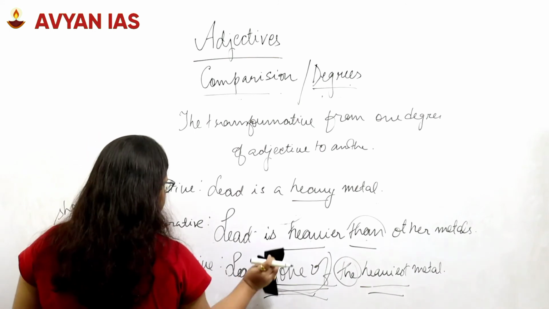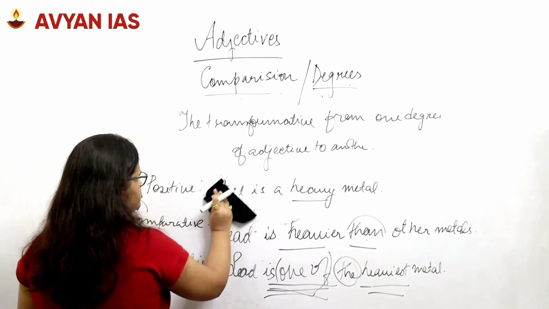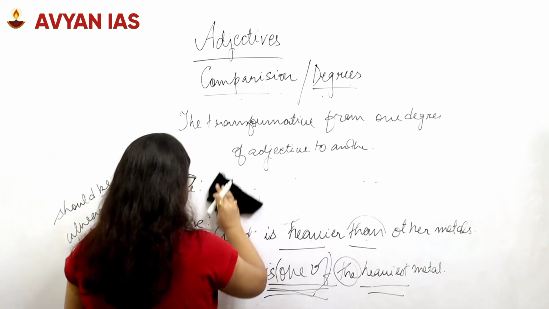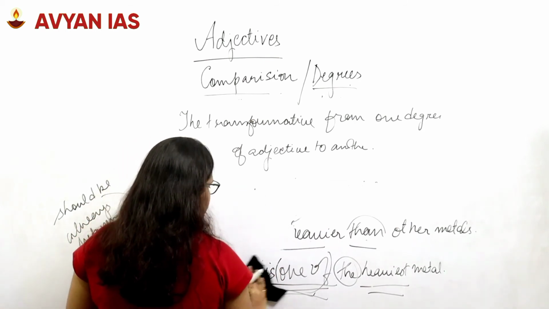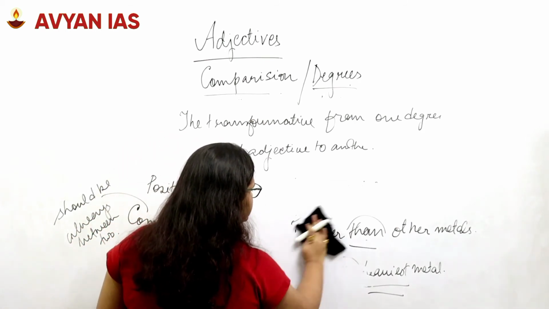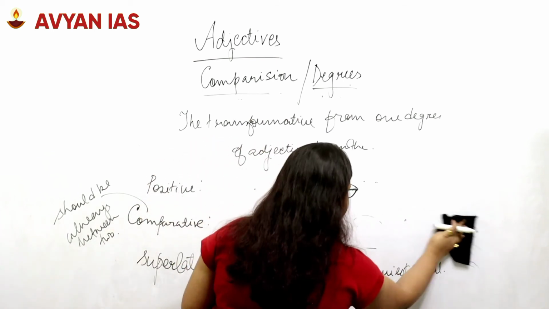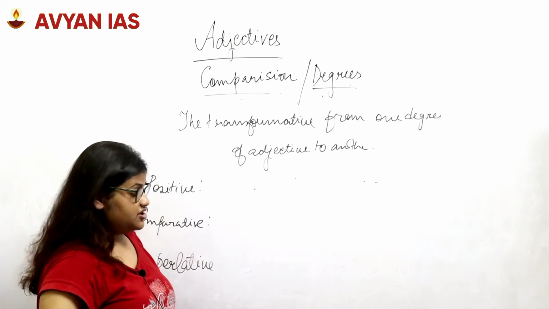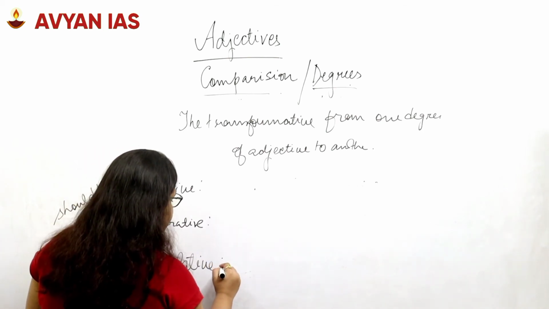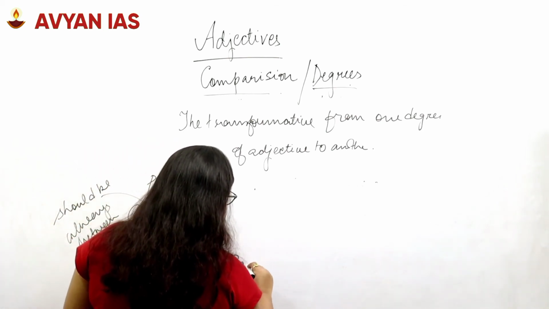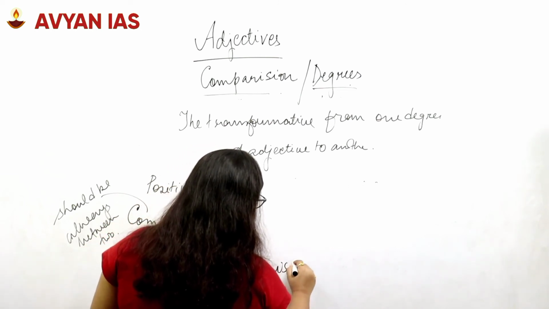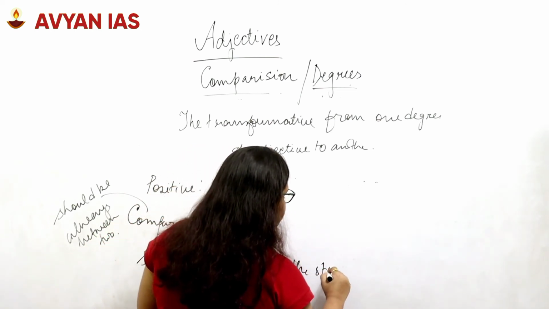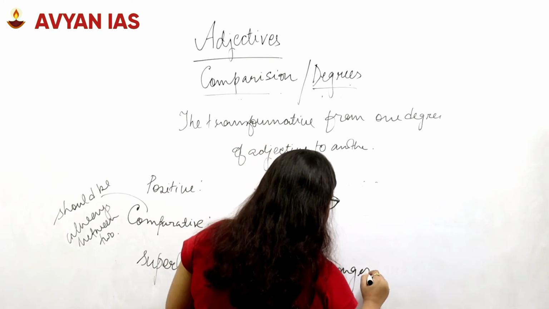We will do this with one more example. For this example, we will go in the reverse order. We'll begin with the superlative degree and we'll go to the positive degree. For example, if we say "Rama is the strongest boy in the class."